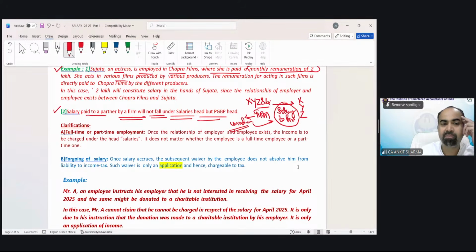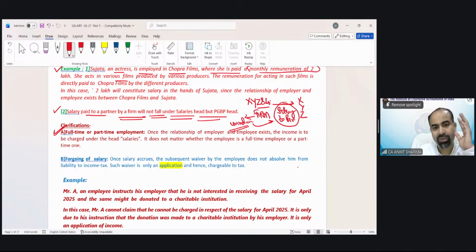Clarification: full-time and part-time employment, both are salary income. Foregoing of salary, now this is a new thing. It could be a theoretical question also. It could be a part of your numerical question also. Foregoing means to donate, to give away,